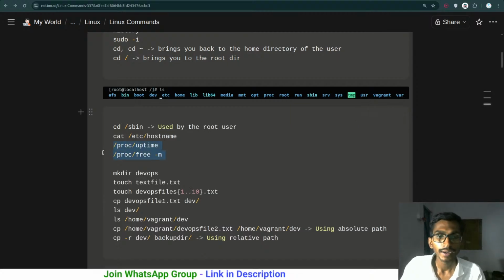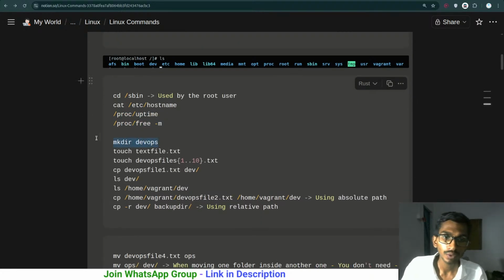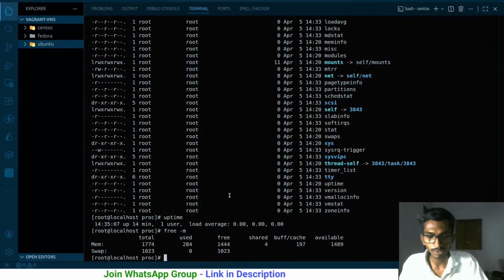Okay, and once this is done, mkdir, if you want to create a directory, you just run mkdir. If you want to create a file, just run touch textfile.txt, I mean any file name. If you want to create a lot of files, you can just simply give them the numbers, like from 1 to 10 it should be going on. Let me run this particular one.